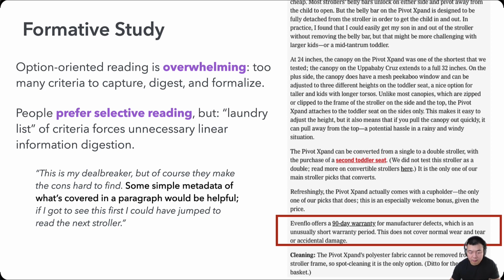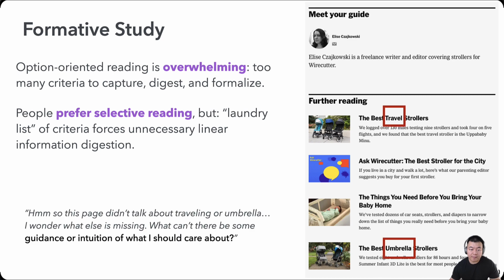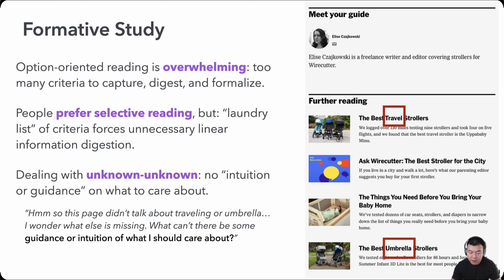Indeed, the long-winded paragraphs made it very hard for people to read selectively on what they actually care about. And finally, when they reach the end of the page, some people can get anxious over the further reading part. As highlighted here, there are some criteria that are not even covered on this page. And unfortunately, as first-time learners, they are purely dealing with unknown unknowns here, and there's no intuition or guidance on what they should definitely care about and pay attention to when reading.